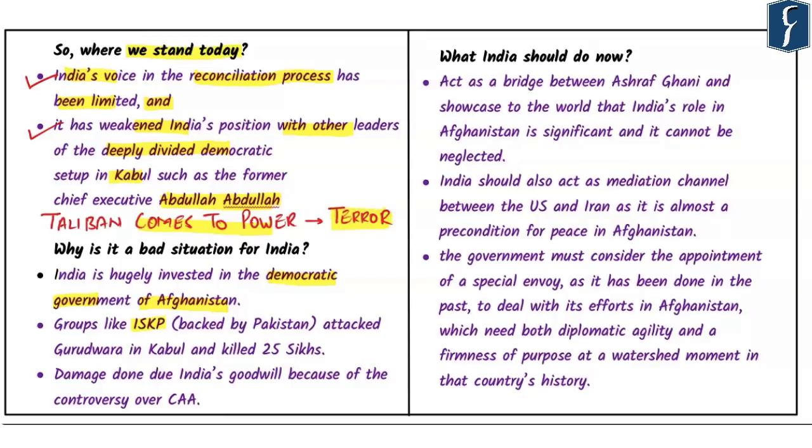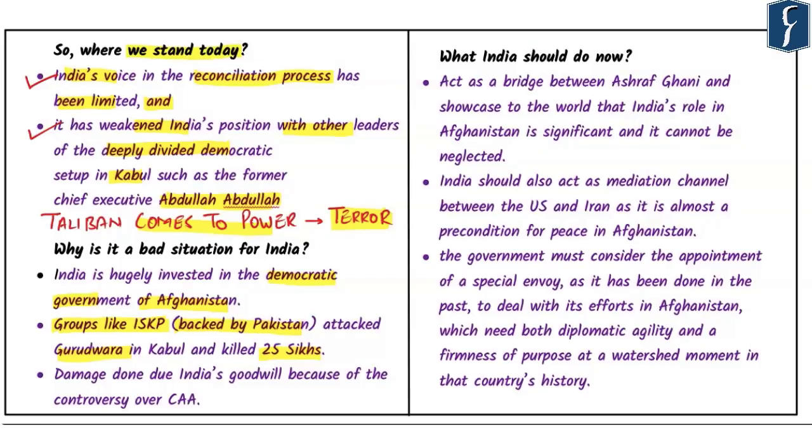We have seen that situation has become much worse, especially in the recent past when we talk about groups like ISKP, which is Islamic State of Khorasan Province, which is a terrorist organization backed by Pakistan, and it attacked Gurdwara in Kabul, which killed 25 Sikhs. Now, the kind of retaliation we see on Afghan soil against India is one of the problems that we want to address at the very first place. So, the entire effort of Indian government in terms of maintaining better relationship with Afghanistan, supporting the democratic measures, at the same time participating in the development process will come to a standstill.